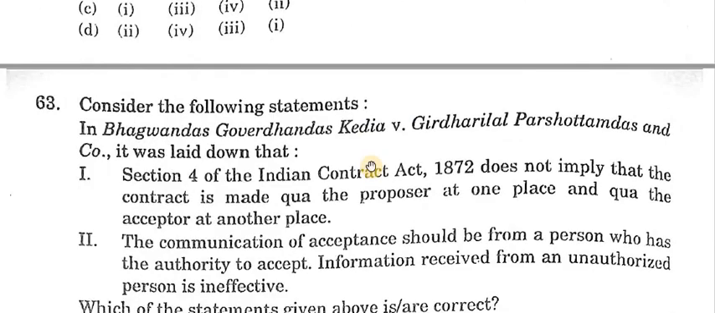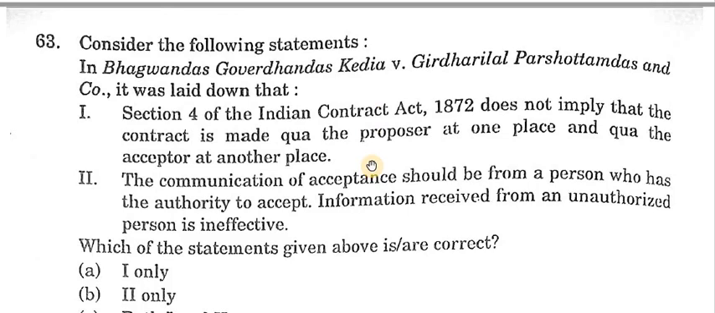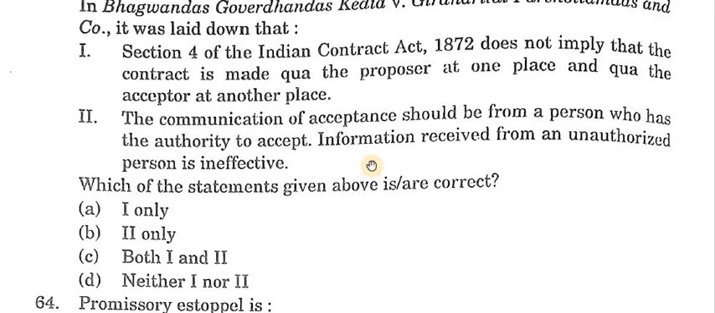Next question is 63. Consider the following statements in Bhagwan Das Govardhan Das vs. Girdhar Lal Purushottam Das. It was laid down that, first, Section 4 of the Contract Act 1872 does not imply that the contract is made at the place of the proposer and not at the place of the acceptor. Second, the communication of acceptance should be from a person who has the authority to accept; information received from an unauthorized person is ineffective. Which of the statements given above are correct? Answer is A, first only is correct.